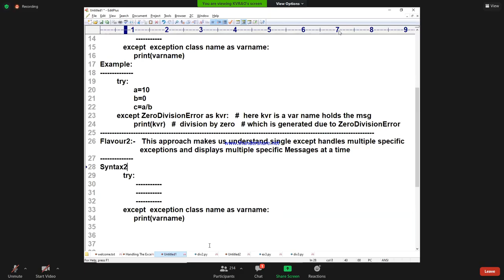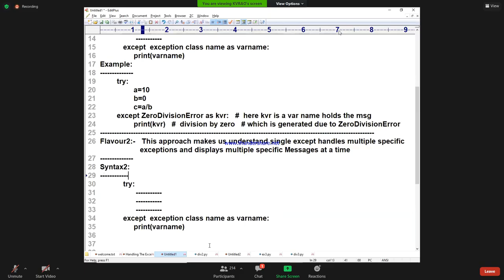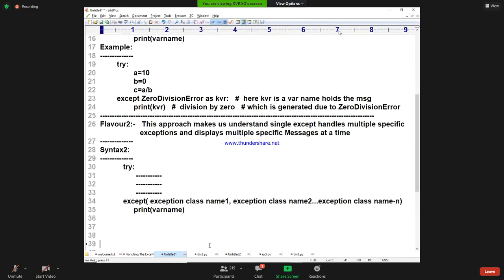Syntax number 2, flavor number 2. What is that? Except, in the bracket, except class name 1, comma, except class name 2, and so on, except class name n, and then messages.